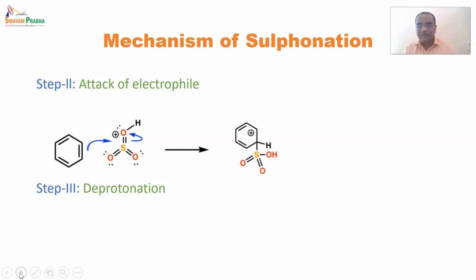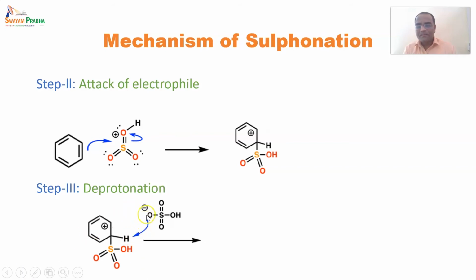Third step, that is deprotonation. So in the first step, the species released by this sulfuric acid, having a negative charge on oxygen, will now abstract a hydrogen from the benzene ring.